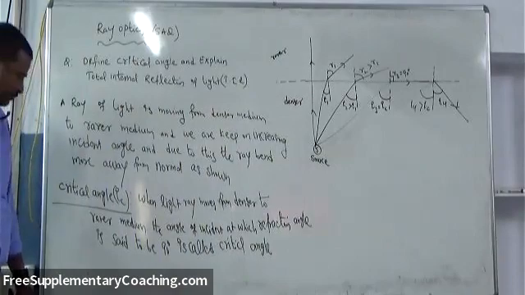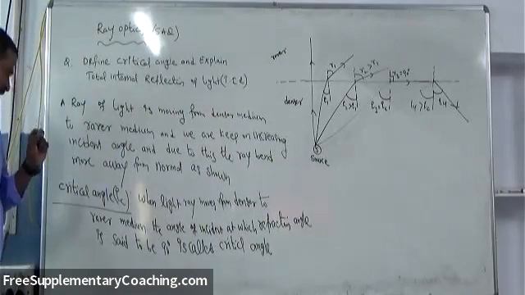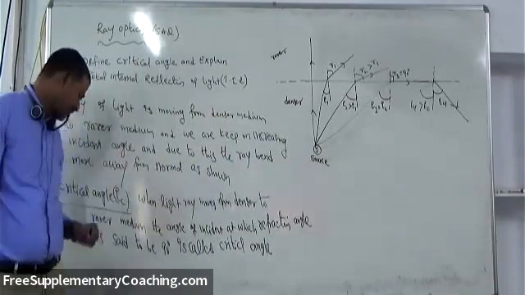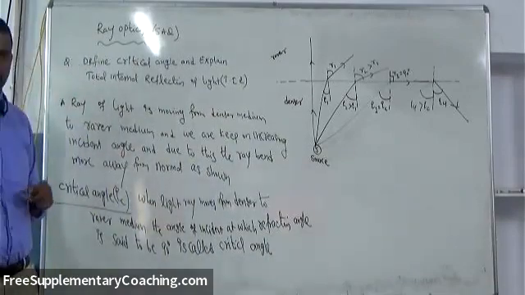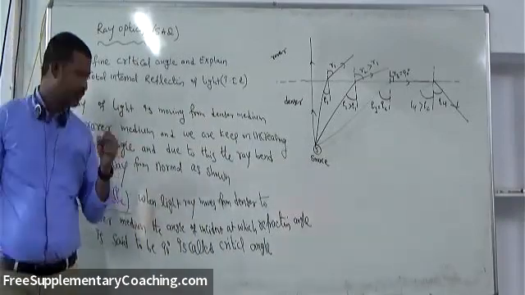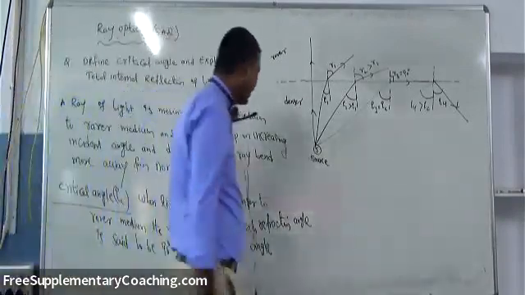Clear now? When light ray moves from denser to rarer medium, the angle of incident at which the refraction angle is said to be 90 degree is called critical angle. Okay.